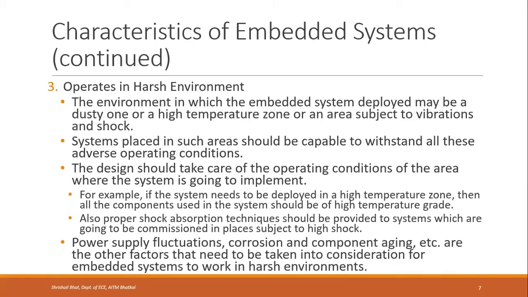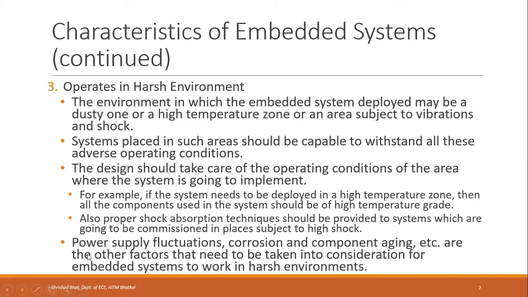For example, if the system needs to be deployed in a high temperature zone, then all the components used in the system should be of high temperature grade. Similarly, if it is used in a coastal region or in ships, then marine grade equipment has to be used. Also, proper shock absorption techniques should be provided if the systems are used in places subject to high shock.